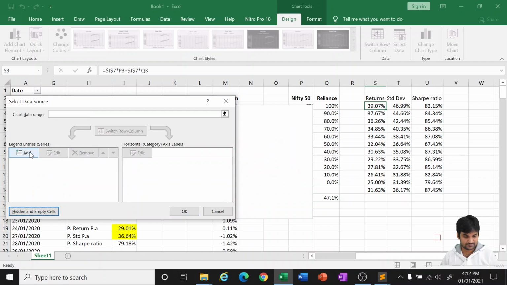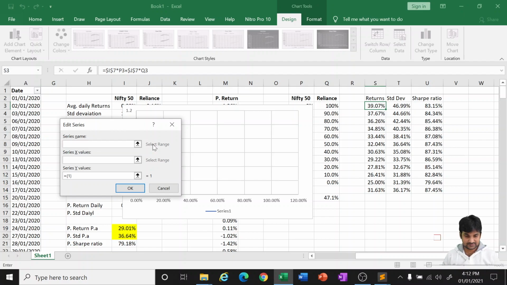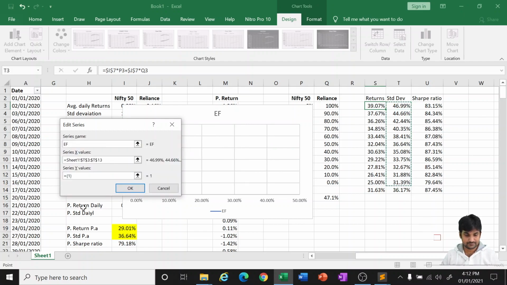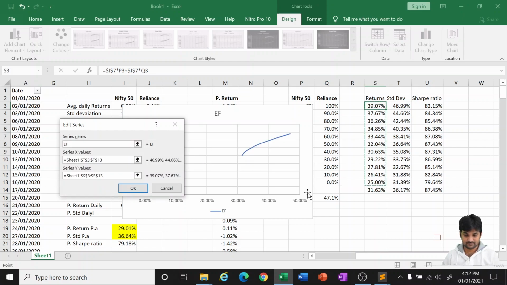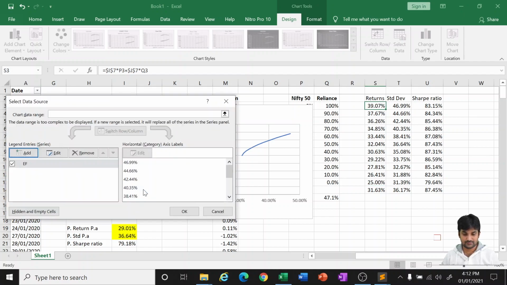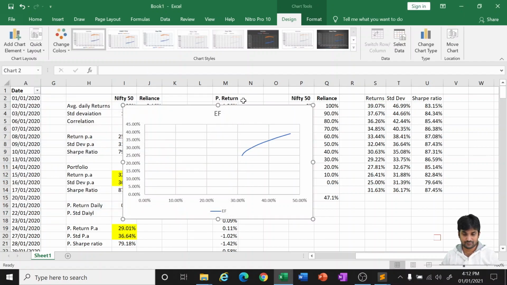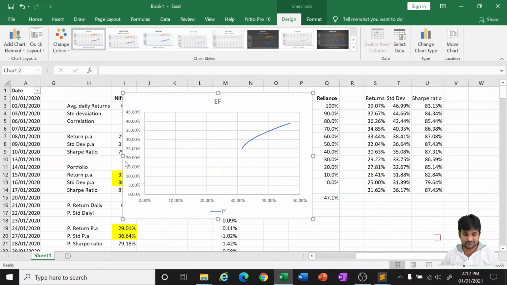The series name is efficient frontier. The x values are the standard deviation and the y values are the returns. So this is our efficient frontier.